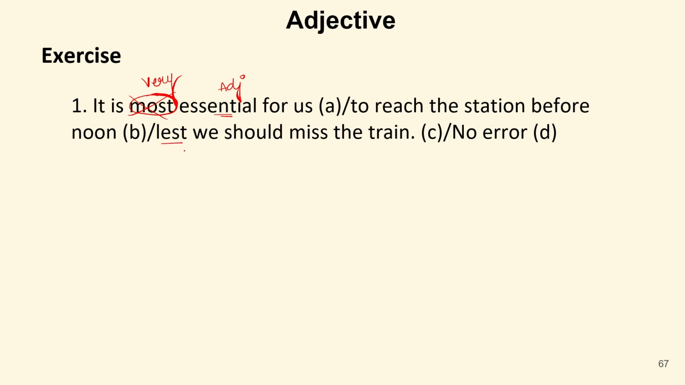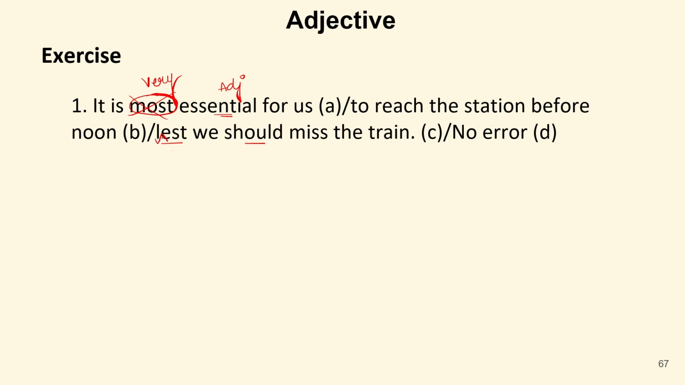Lest is used as otherwise. It is a negative word. And it is always followed by should. This is a coordinating conjunction that we will discuss later on again. So it is very essential for us to reach the station before noon. Otherwise, we can miss the train. So, very essential shows the cruciality of the time. It shows the importance of the time.